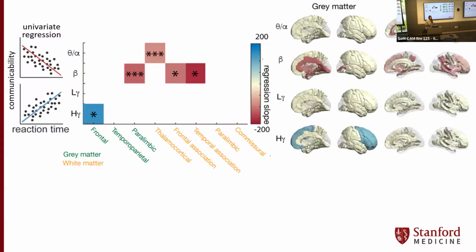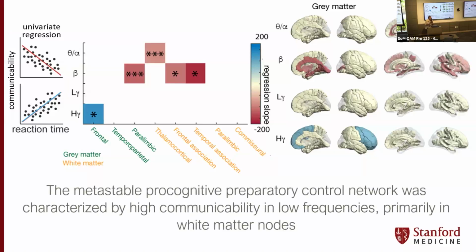And here that's represented visually, showing the white matter areas that have been associated with more favorable performance, and the gray matter areas that are shown with poorer performance. So overall, we can see the pro-cognitive preparatory control network is metastable. And by metastable, I mean consistent across participants, so stable across participants rather than just within an individual. It is characterized by high communicability in the lower frequency bands, particularly in white matter nodes.